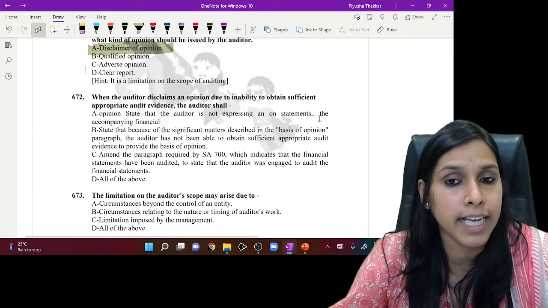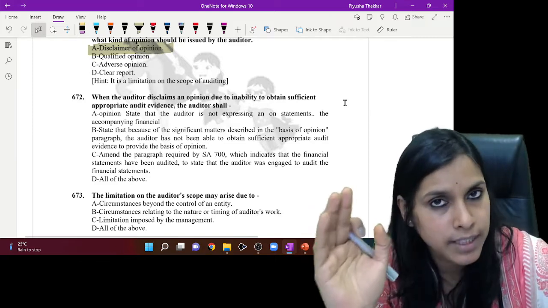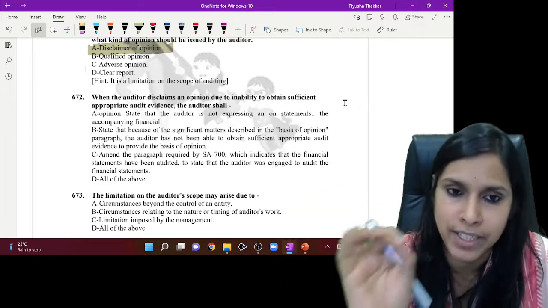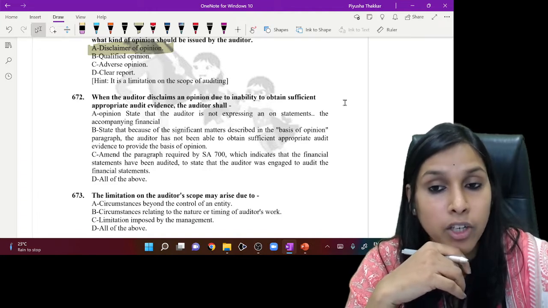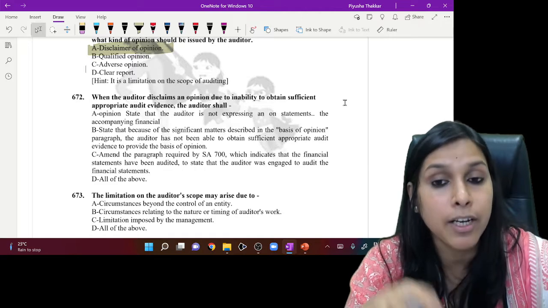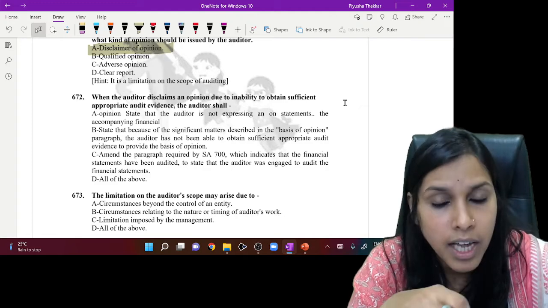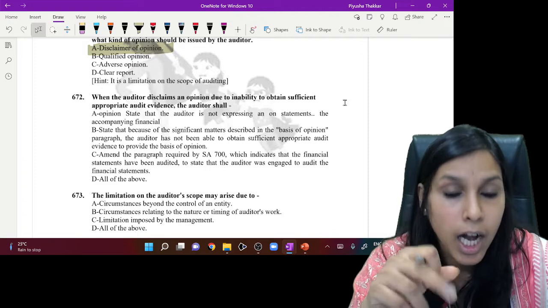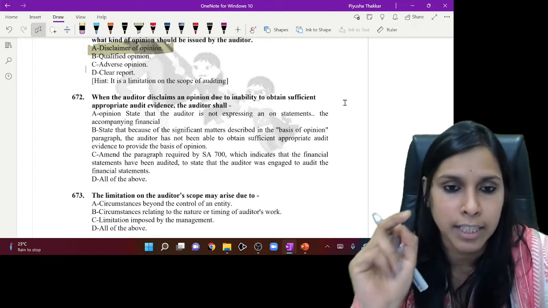When the auditor disclaims an opinion due to inability to obtain sufficient and appropriate audit evidence, it is disclaimer of opinion, meaning material as well as pervasive. Option A says the opinion states that the auditor is not expressing an opinion. Option B, state that because of the significant matters in the basis for opinion paragraph, the auditor has not been able to obtain sufficient appropriate audit evidence. C, amend the paragraph required by SA 700, which indicates that the financial statements have been audited.